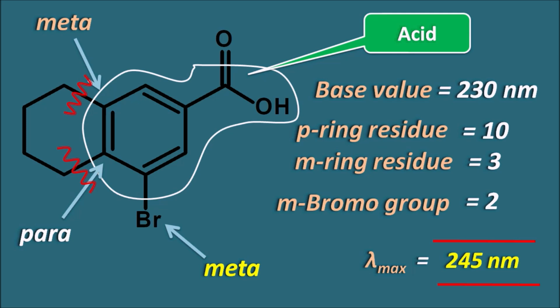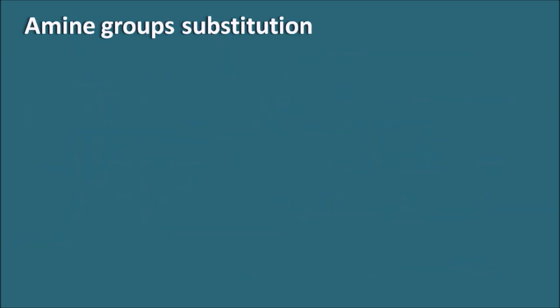the increment values. But we have seen the increment values for few of the functional groups like the OH group, OR group, chlorine, bromine and amine groups. But in many of the aromatic compounds we can also observe the other types of groups. Now let us see the increment values for the other types of functional groups which are derived from the amine groups. Now the amine group substitutions and the increment values.